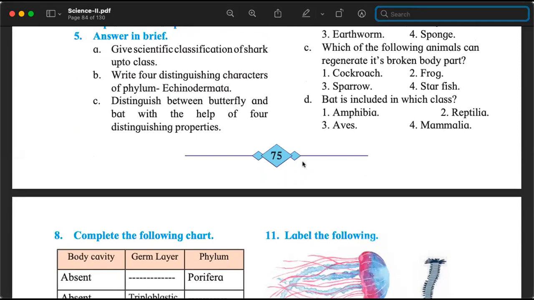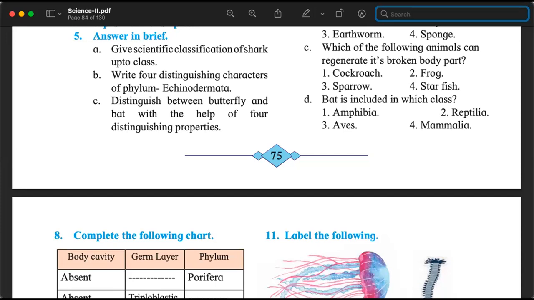Shark, even if you have not seen it up close, all of you know how it looks. What will you say in common language? What kind of animal is a shark? Is it a bird? Is it a reptile? It's a fish. Thank you. So if it is a fish, what class does it belong to? Pisces, correct. If it belongs to the class Pisces, what subphylum does it belong to?